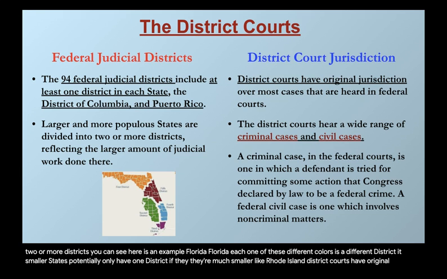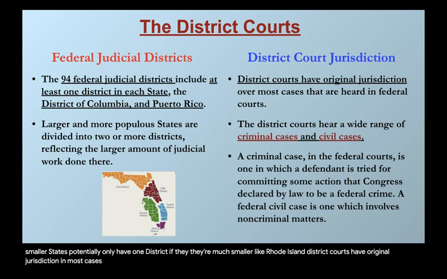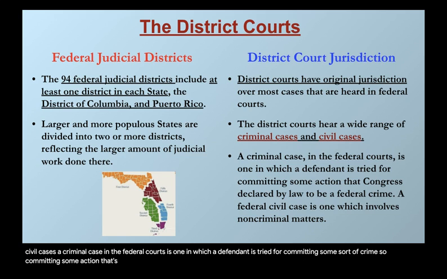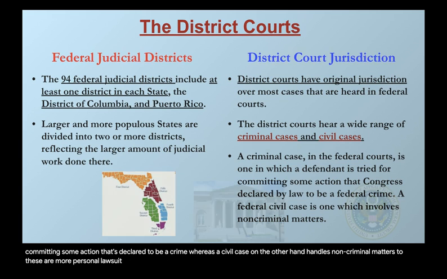District courts have original jurisdiction in most cases. Any federal issues go to the district courts first. They can hear both criminal cases and civil cases. A criminal case in the federal courts is one in which a defendant is tried for committing some sort of crime, some action that's declared to be a crime, whereas a civil case, on the other hand, handles non-criminal matters. These are more personal lawsuits, liability cases, things like that.